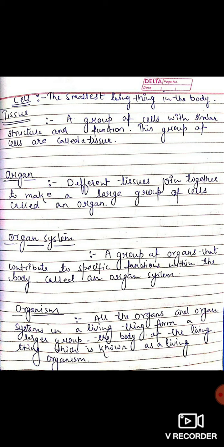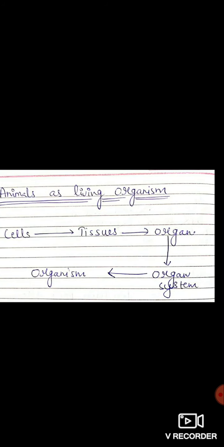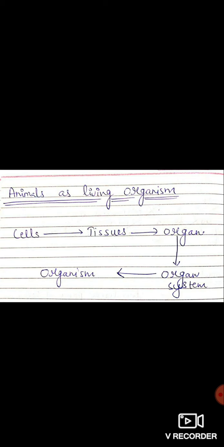So what do we understand? The smallest thing in the body is the cell. When cells group together, they form tissue. When different tissues join together, they form an organ. When different organs join together, they form an organ system. And these organ systems make a larger body, which is known as a living organism. So this is an animal as a living organism. Cells make tissues, tissues make organs, organs make organ systems, and organ systems make the organism.